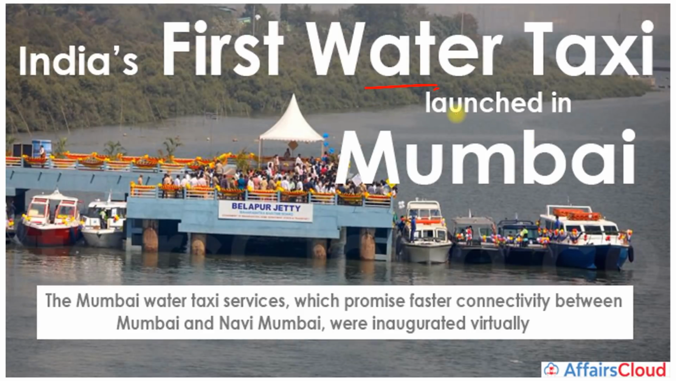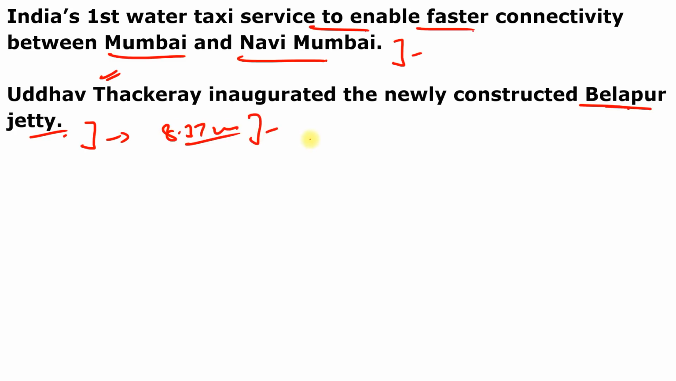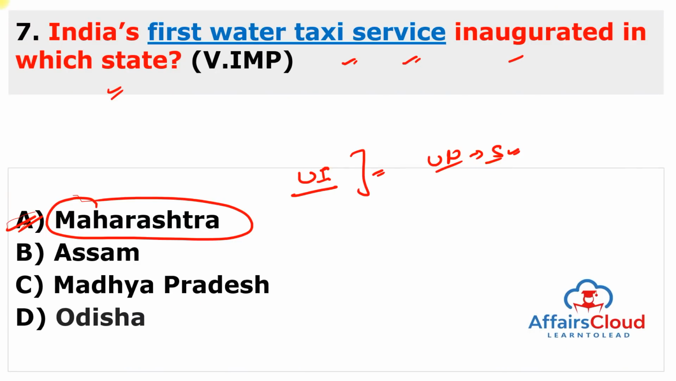You can see here India's first water taxi launched in Mumbai, which provides faster connectivity between Mumbai and Navi Mumbai, and was inaugurated virtually. And remember, a newly constructed jetty named Belapur Jetty was launched by Uddhav Thackeray, built at a cost of 8.37 crore rupees. Apart from the water taxi, some more jetties were proposed in the Mumbai harbour area, and the Ministry of Ports, Shipping and Waterways is collaborating with all the coastal states on various projects for port development, fisheries development, jetty construction and skills development.